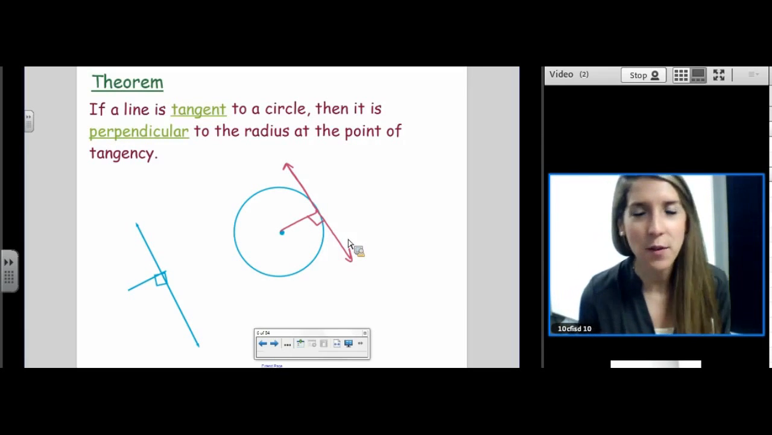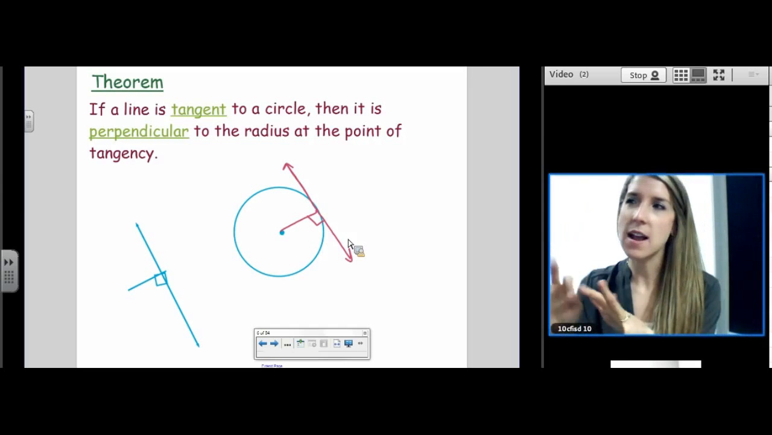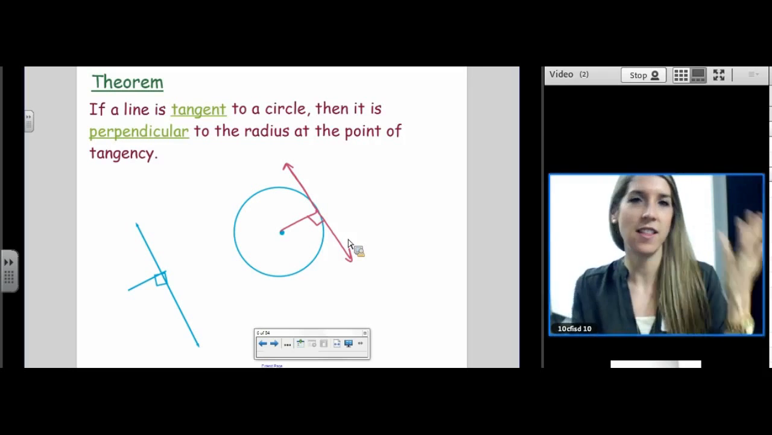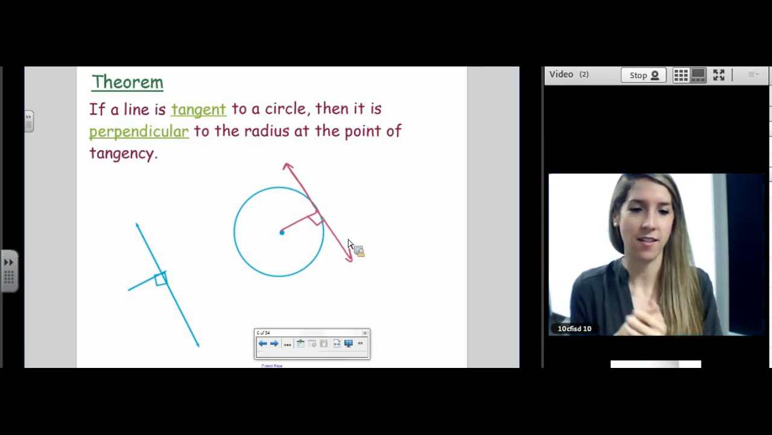I even say it to myself when I'm solving problems. I'm like, ooh, is there a right angle there? And then I say the chant, when a radius meets a tangent line, you get a right angle. And then I know whether to put a right angle marking or not.